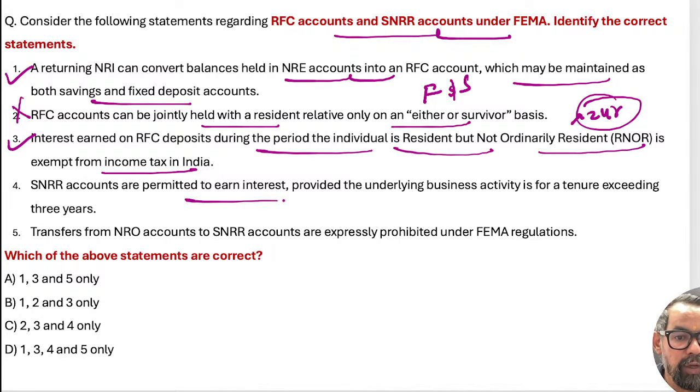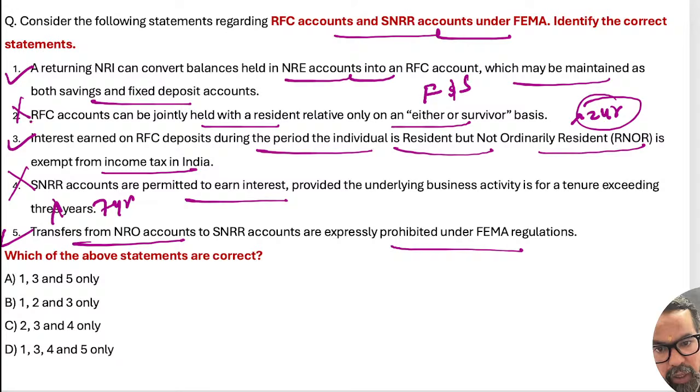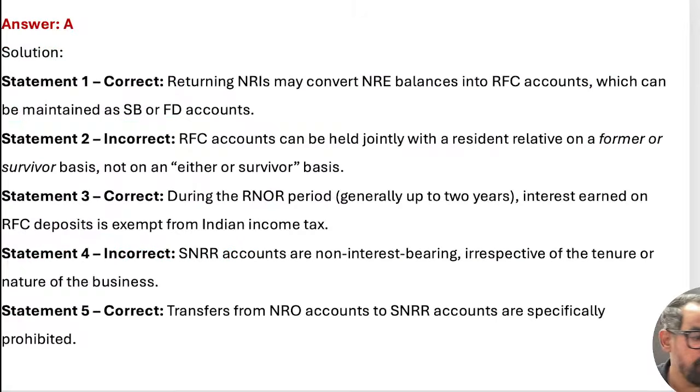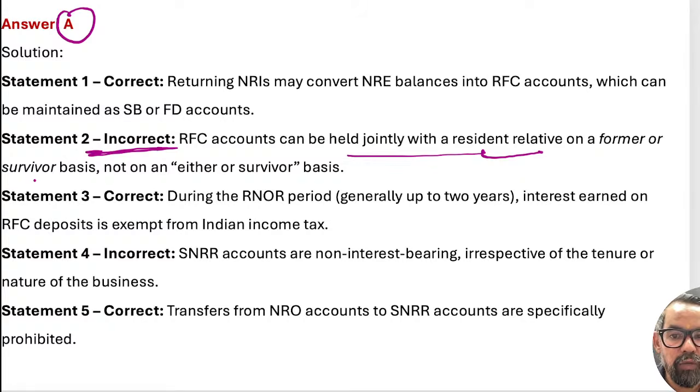SNRR accounts are permitted to earn interest. No, SNRR account is a non-interest bearing account, and the tenure is for 7 years. Transfer from NRO accounts to SNRR account is prohibited under the regulation. Yes. So 1, 3, 5 means option A will be the right answer for this particular one. RFC account can be held jointly with a resident relative on former or survivor basis. All the accounts are former or survivor only, right? And it is non-interest bearing and the tenure is usually 7 years in this particular case.